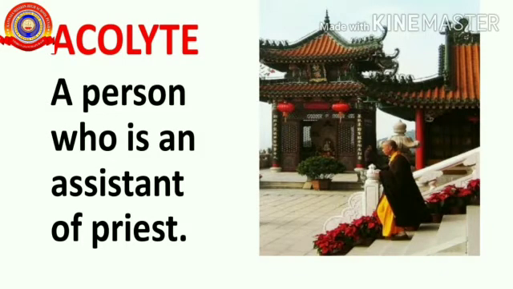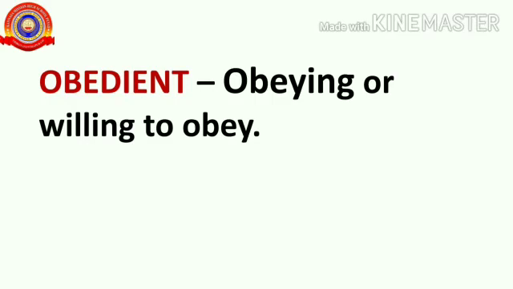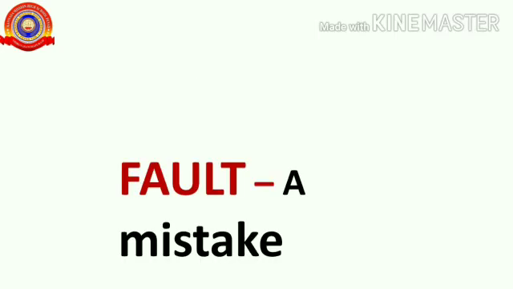Acolyte means a person who is an assistant of a priest. Severely. Severely means strictly. Obedient. Obedient means obeying or willing to obey. Fault. Fault means a mistake.